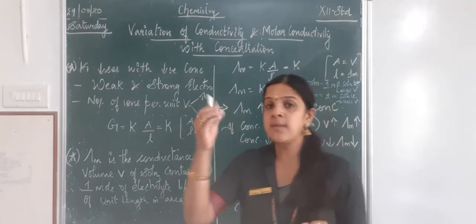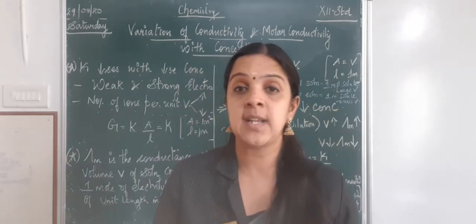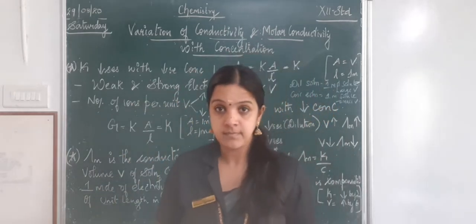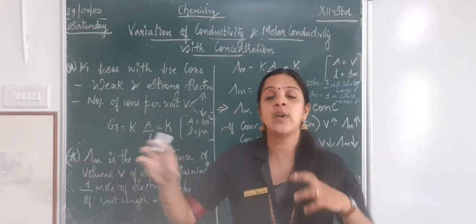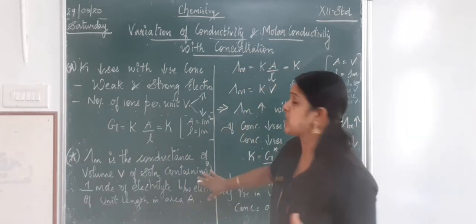When I say 1 mole of an electrolyte, it is nothing but 1 mole of a solute. What is the situation there?